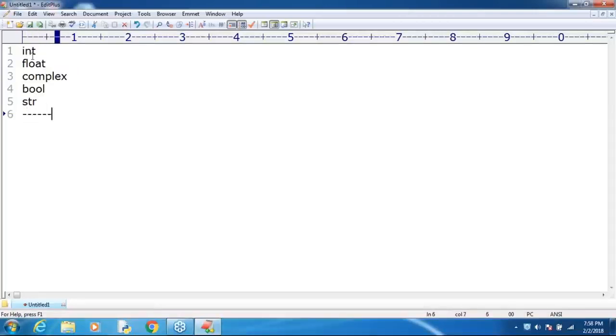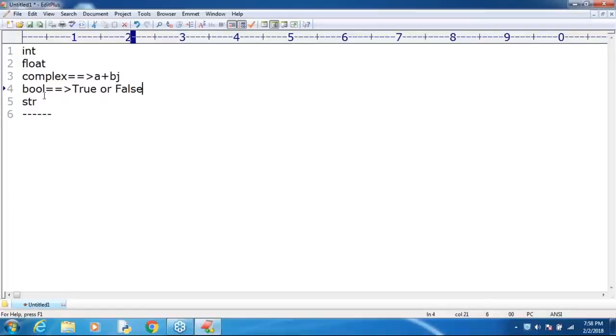Int holds integral values, float holds floating point values, and complex holds complex numbers, sometimes written as a plus bj. These kinds of complex numbers are especially helpful to develop mathematical applications. Bool represents logical values like true or false.